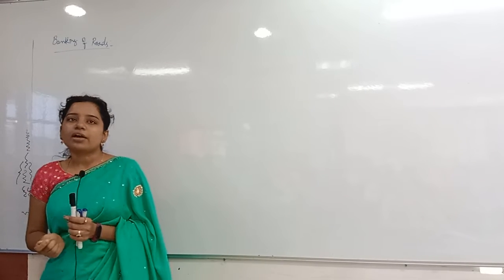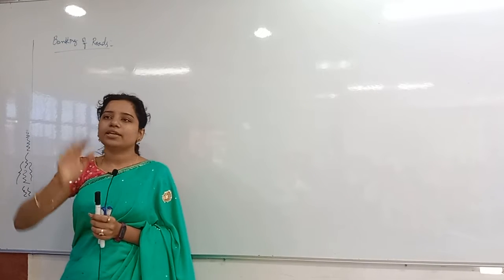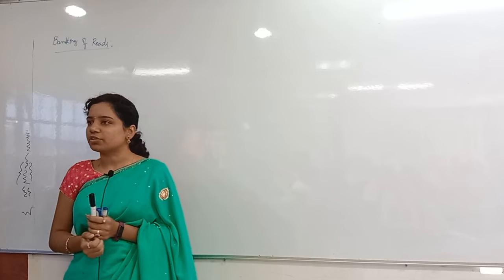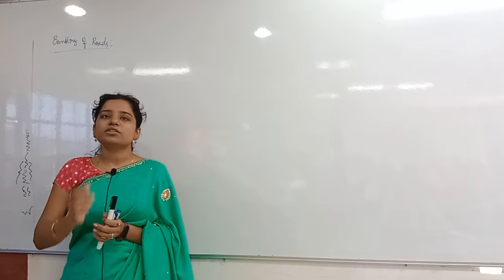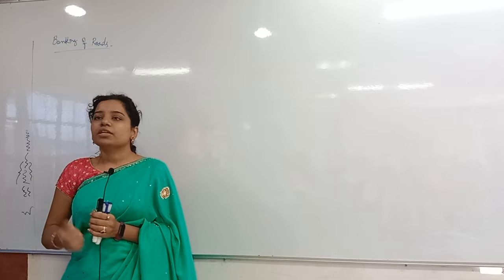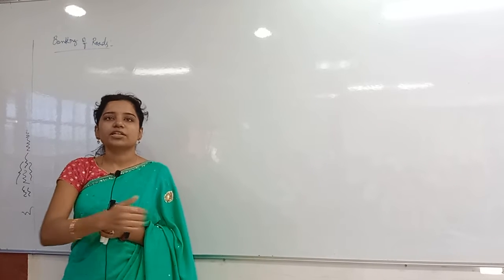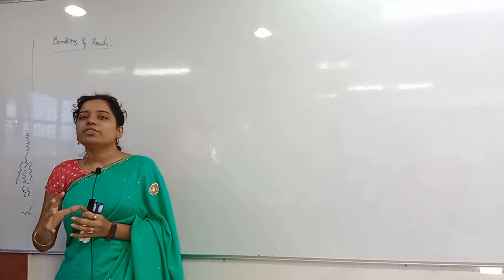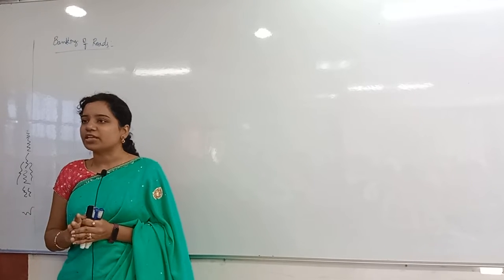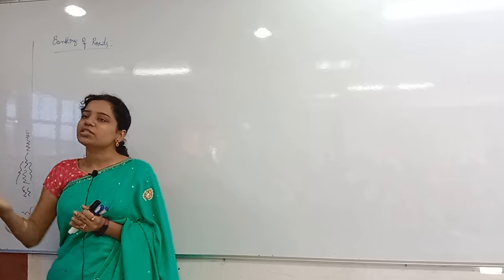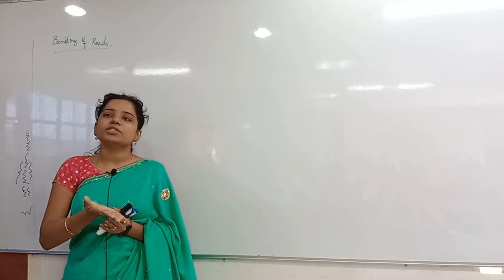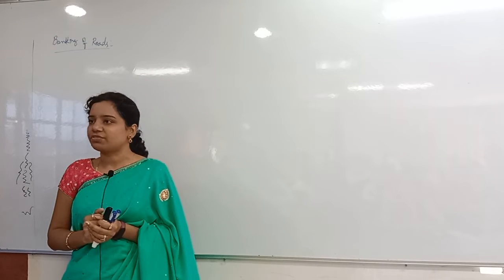Whenever the car is going very slowly on the inclined plane, nothing but the inclined banking of the road, then what happens? It will skid in which direction? Downward direction. Towards the center it will skid. So the friction will act in the opposite direction. In whichever direction the motion is there, exactly opposite to that friction will act.